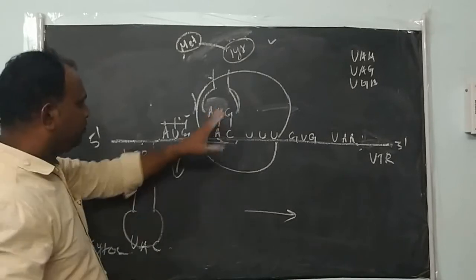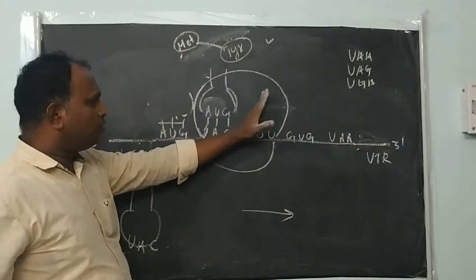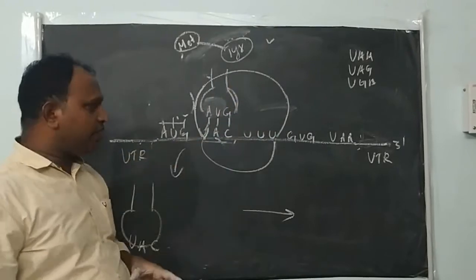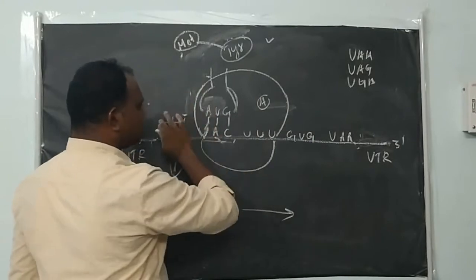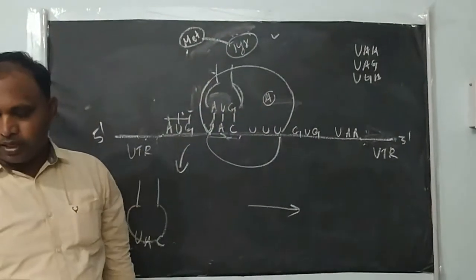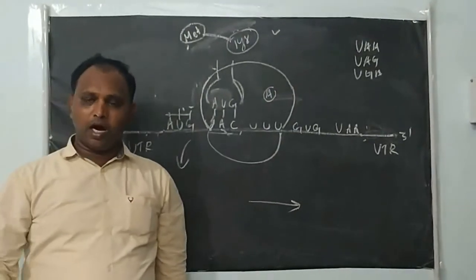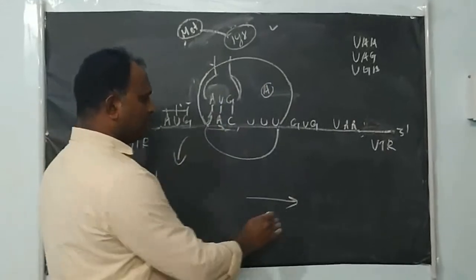Now you can see this tRNA from the A site moved to the P site. Now the A site is free here. This process of movement is what you call translocation. So translocation is the movement of the ribosome on the mRNA. Now the A site is free. Another tRNA molecule will come here.